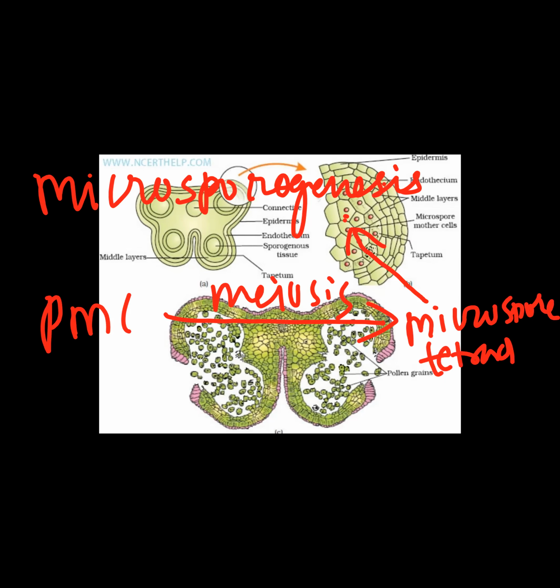This process is identified as microsporogenesis. After this formation of microspore tetrad, where 4 haploid microspores remain covered by the callose, which is secreted by the tapetum, the anther undergoes maturity.